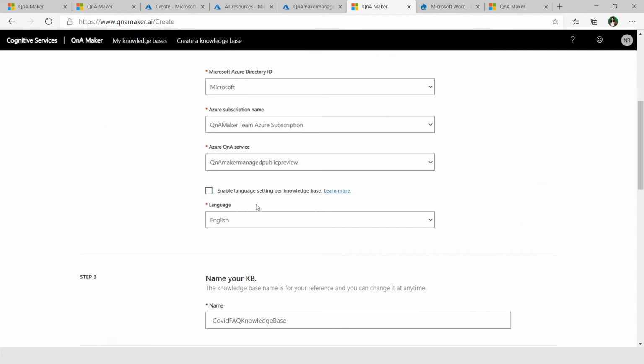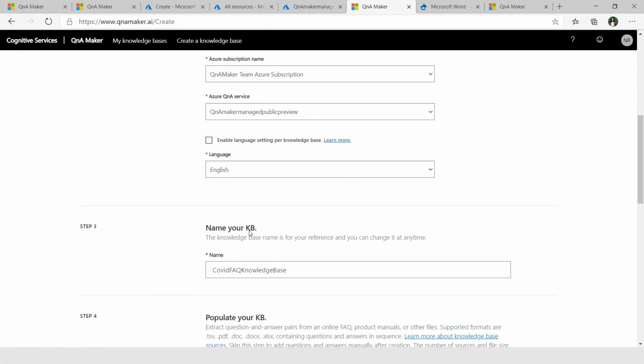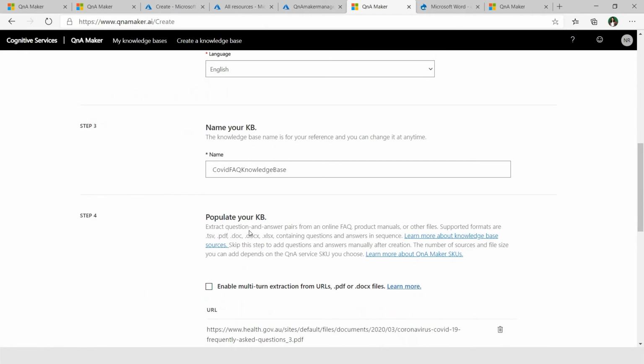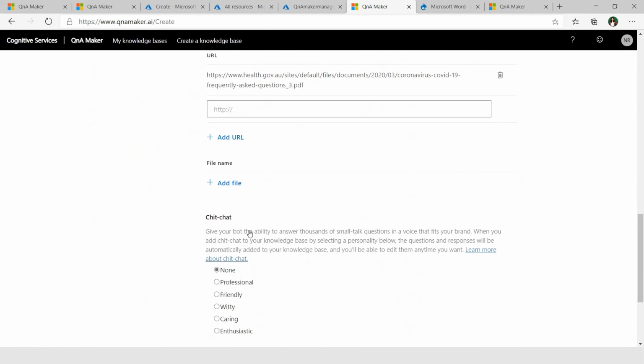They can create one knowledge base per language. Initially, it was not there. In the current service, you need to create a different service for each language. So that is really beneficial for people who want to create bots in different languages but don't have that much data, so they don't need to create different services for that. This is something that is new coming in QnA Maker Managed. All other things in the form remain the same.